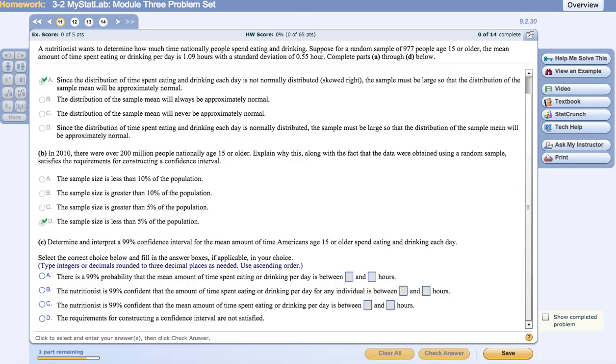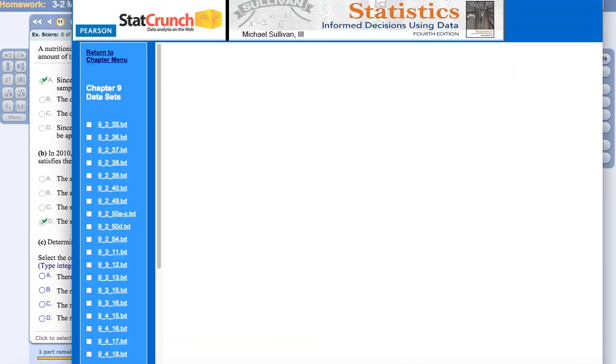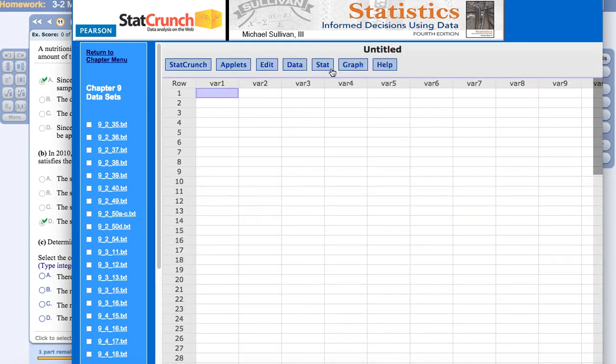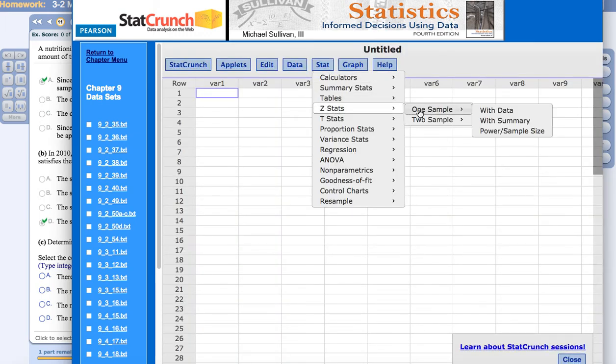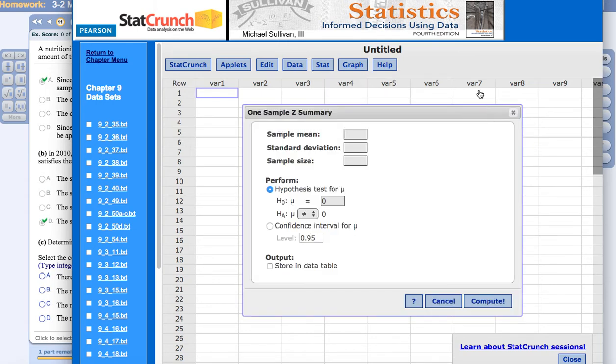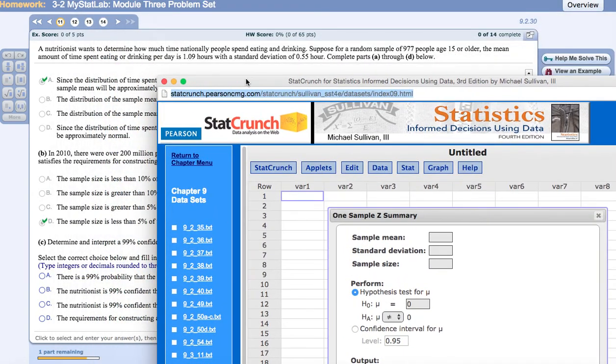is true. Perfect. Now determine and interpret a 99% confidence interval, and then we're going to interpret it here. So we just go into StatCrunch and then go into Stat and then Z Stat, and this is one sample, and we have the summary data, and then we're going to just substitute in the sample mean, which is 1.09 hours that people spend eating and drinking, and then the sample standard deviation is 0.55, and then 977 people were sampled.